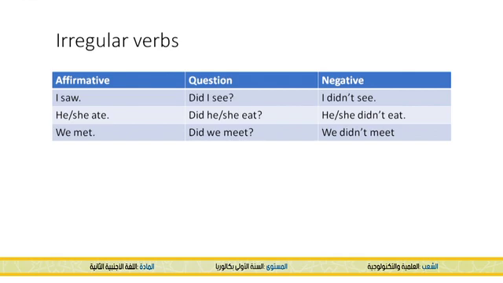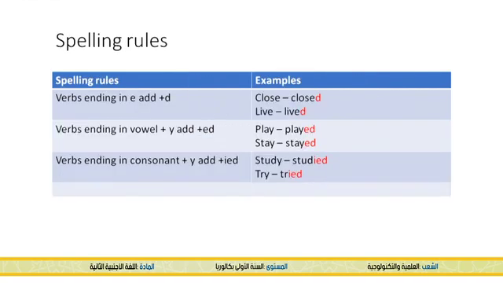Now, this is a table again that summarizes the irregular verb forms. So affirmative, we say I saw. So in the question, we don't say did I saw, we say did I see. And in the negative, I didn't see, not I didn't saw. He, she ate, did he, she eat? He, she didn't eat. We met, did we meet? We didn't meet. Okay? Now let's move to the spelling rules.